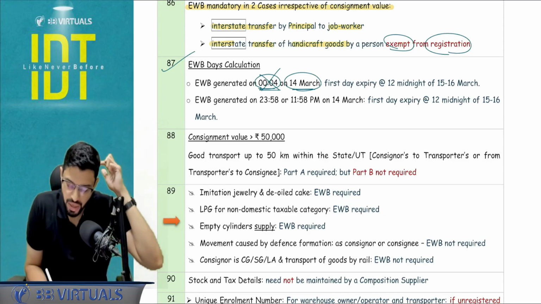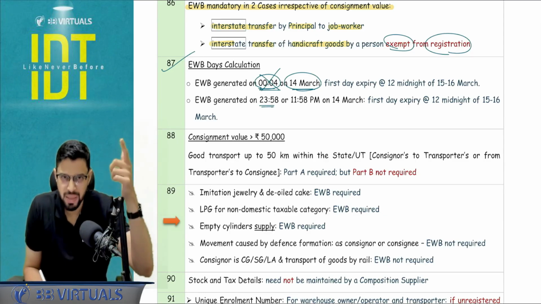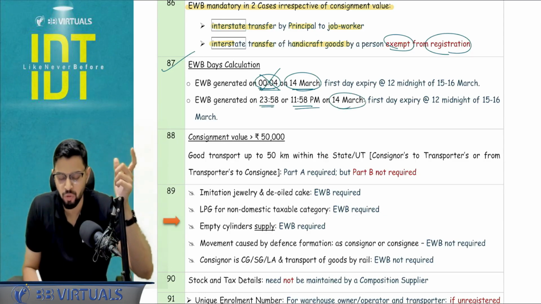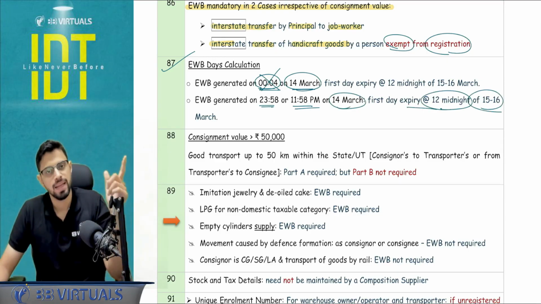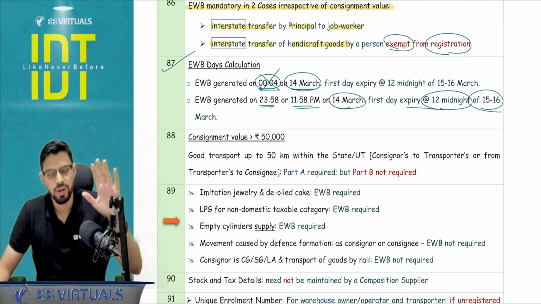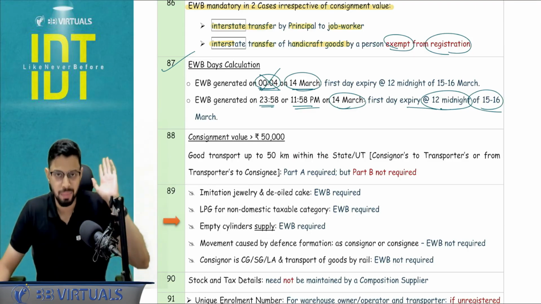Okay. If it is generated at 23:58, or 11:58 PM on 14 March, again the first day will expire at 12 midnight of 15-16 March. Is it clear? I hope you are able to understand because we see from the midnight to midnight basis.